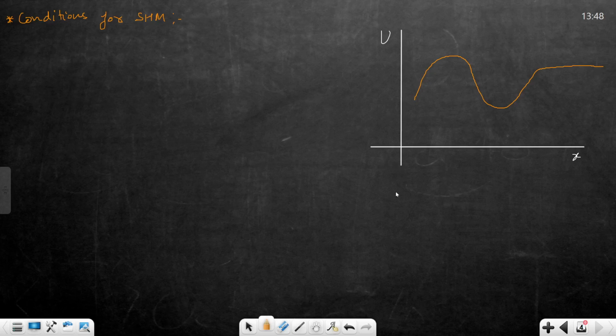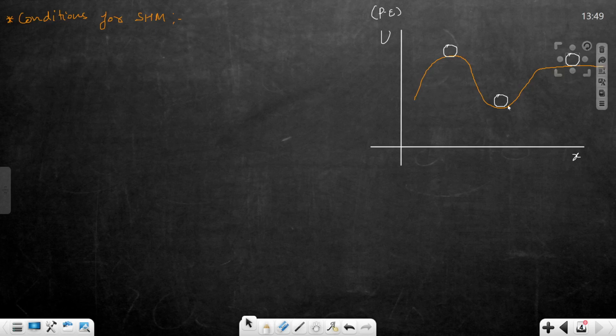Okay. So this is a U-X graph, potential energy versus X graph. Suppose you have to place a ball in three positions. You can clearly see that the ball will stay at rest.